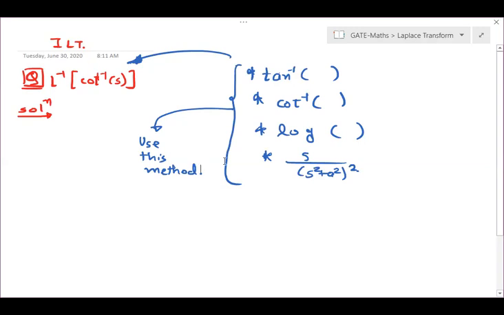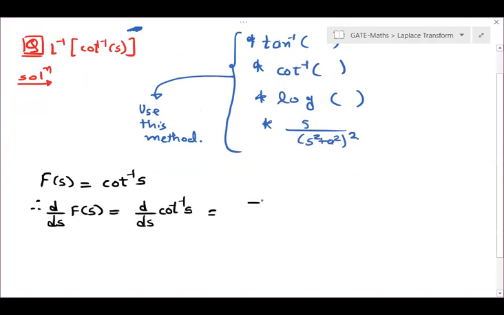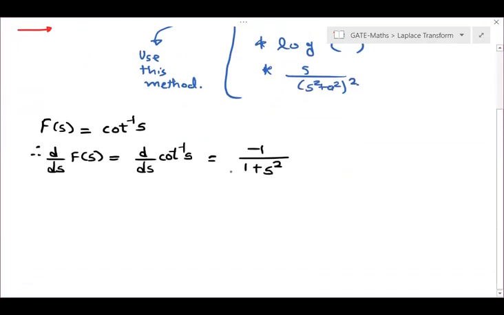So if this is cot inverse S, what is its differential, students? Suppose here our capital F of S is cot inverse S. Then d by ds of F of s is equal to d by ds of cot inverse s. Differential of cot inverse s is minus 1 upon 1 plus s square, or not? Now, do you know the inverse Laplace of this? Yes, you know it. So let us apply inverse Laplace transform now.